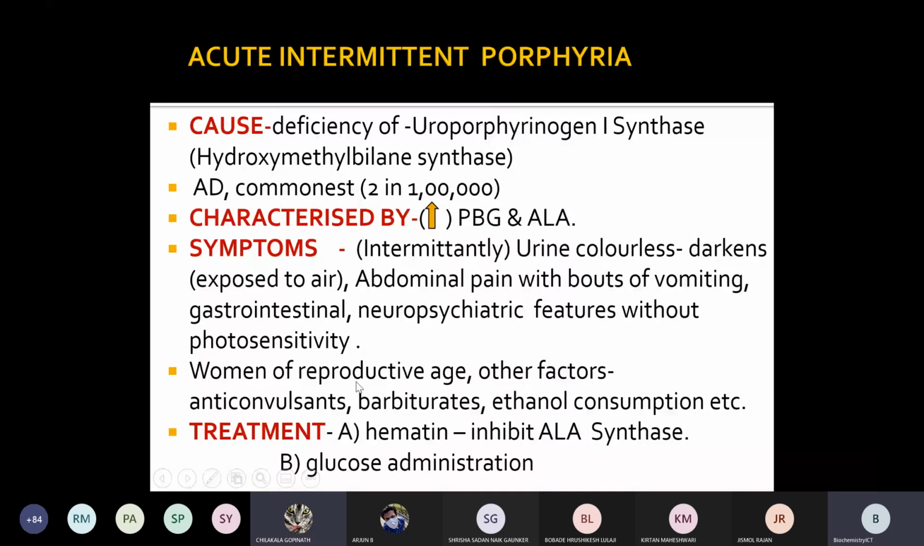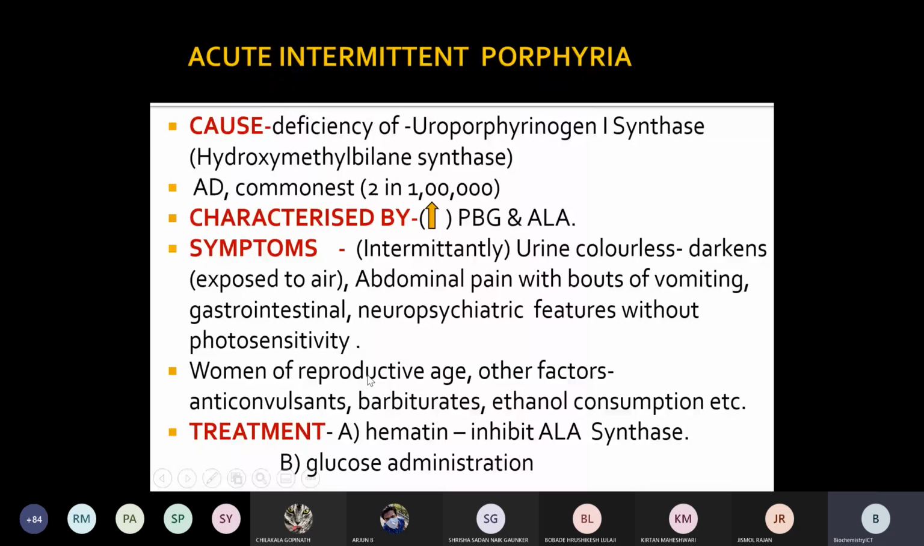Women of reproductive age are mainly more prone. Why? Because they will be taking oral contraceptive pills. So these are the factors which can affect also.